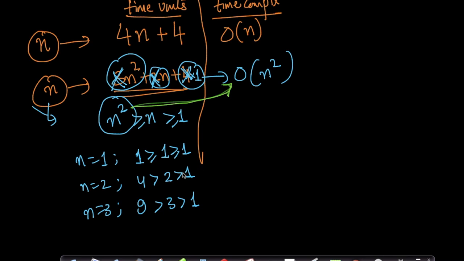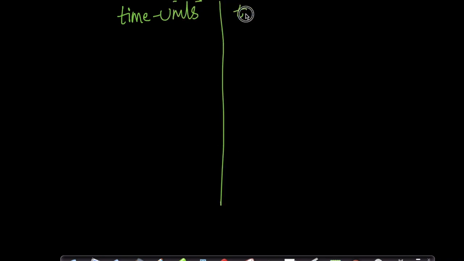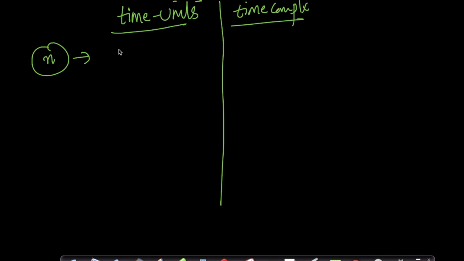Similarly, let's take another example. Imagine I have an input of size n, and it's taking me, let's say, 4 times log of n plus 3.